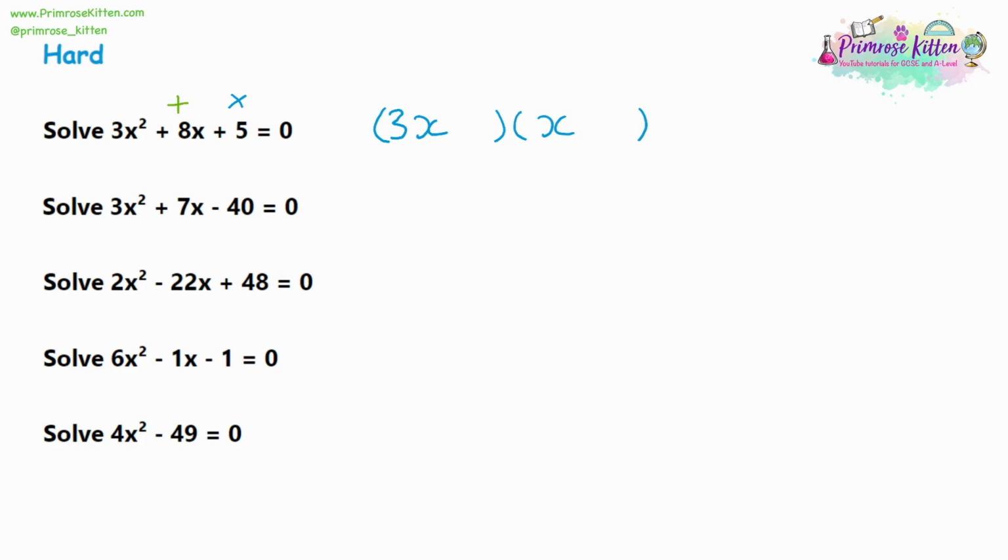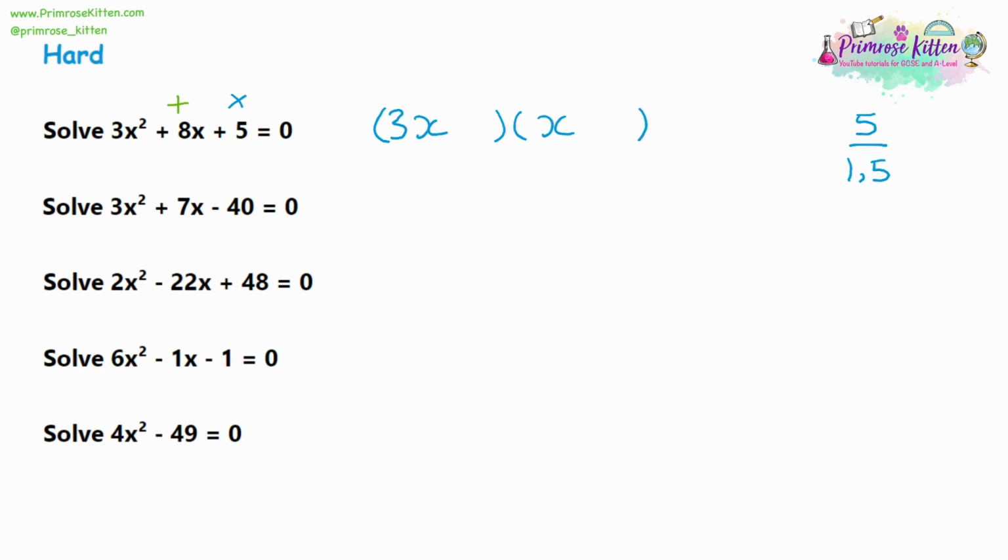And we're going to look at the factors of 5. So we can divide it by 1. 2, 3, and 4 are not going to give us a whole number. And we can divide it by 5. Repeating ourselves, we've finished the list. 5 is a prime number, we've only got 2 factors. So then we're looking for two numbers which are adding together to give us the 8. And we only have one option, 1 and 5. And 1 and 5 do not give us the 8.